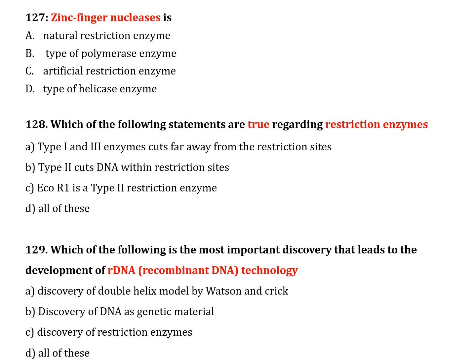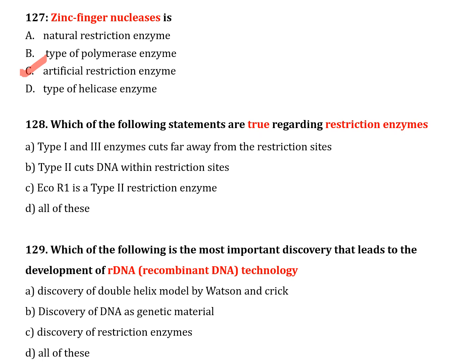The next question, number 127. Zinc finger nucleases are: option A, natural restriction enzyme; option B, type of polymerase enzyme; option C, artificial restriction enzyme; option D, type of helicase enzyme. Correct answer is option C, artificial restriction enzyme.